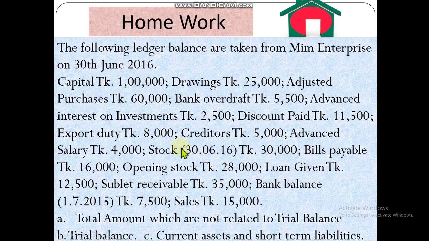Dear student, this is CQ1 from your books. The following ledger balances are taken from MEM Enterprise. So you will do this.